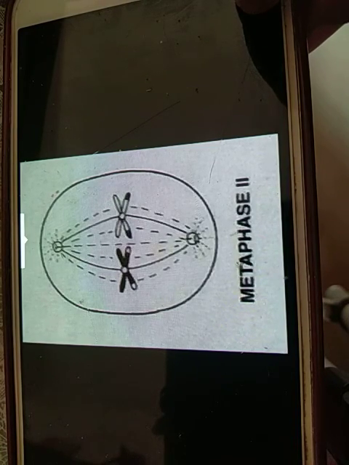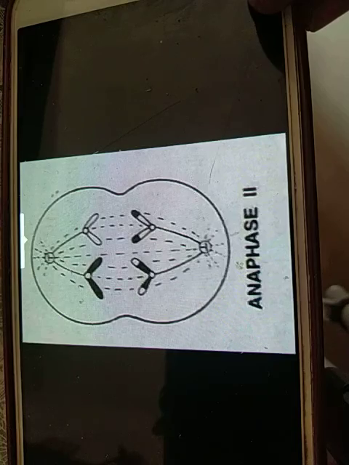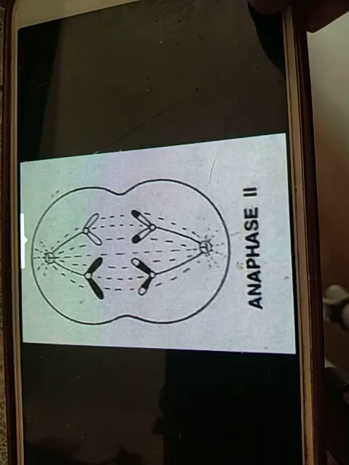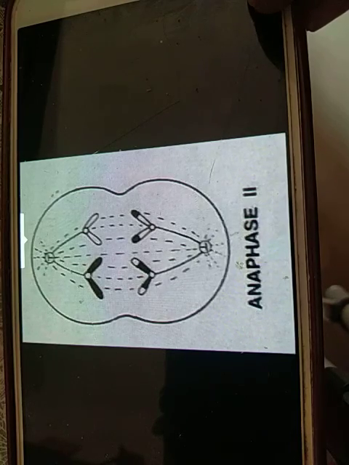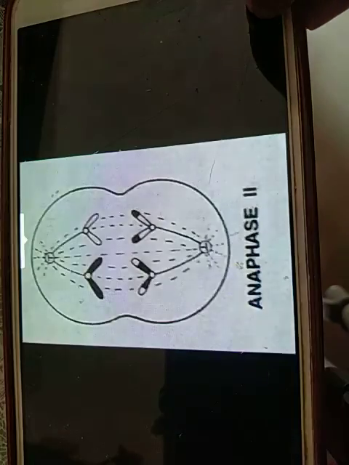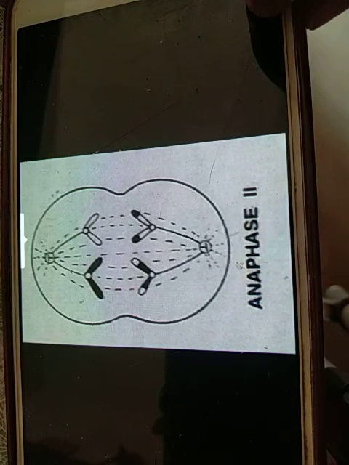Now next we have the anaphase 2. In anaphase 2, the centromere of each chromosome divides into two so that there is one centromere for each chromatid. The two chromatids of the chromosome separate completely and are called daughter or new chromosomes. The daughter chromosomes move towards the spindle pole along the path of their tractile fibers or fibrils. At the end of anaphase 2, four groups of chromosomes are produced, each group having haploid number.